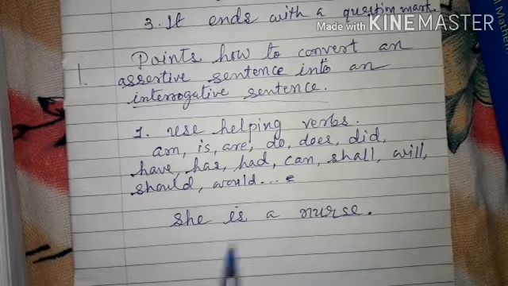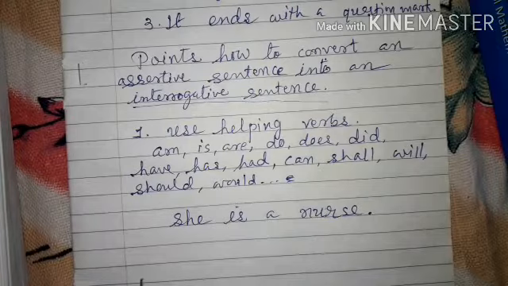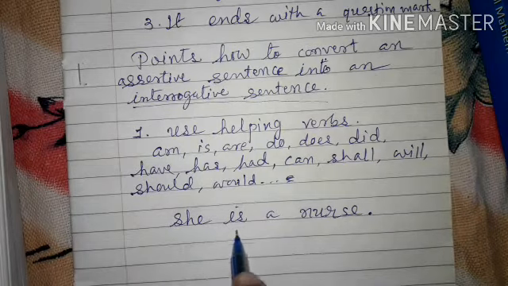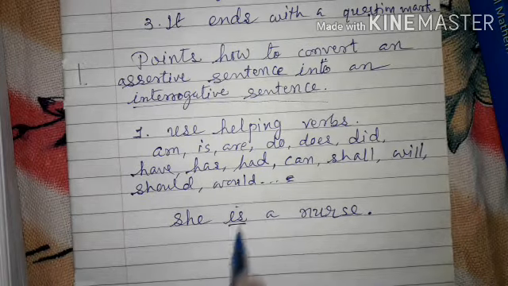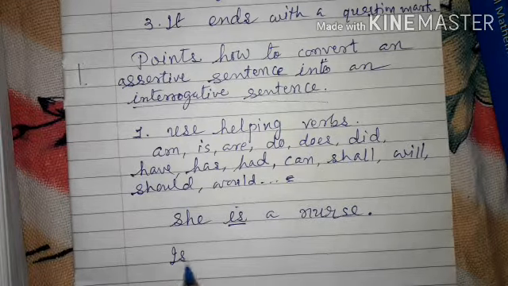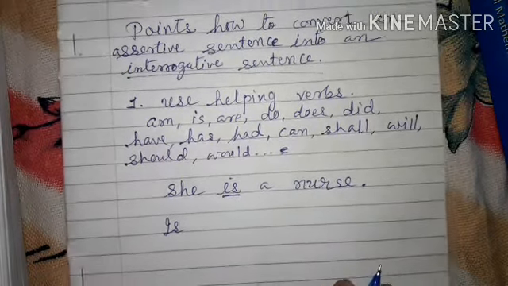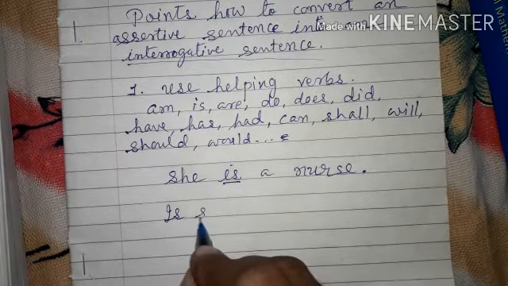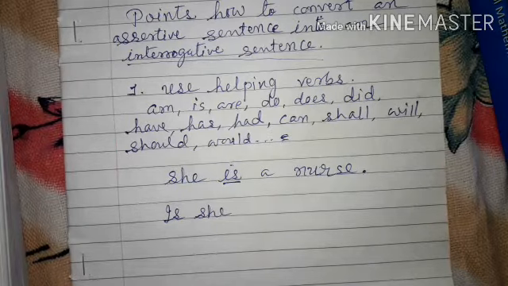Now you have to convert the assertive sentence into an interrogative one. The helping verb over here is "is", so we have to write "is" first, and thereafter immediately use the subject: is she.